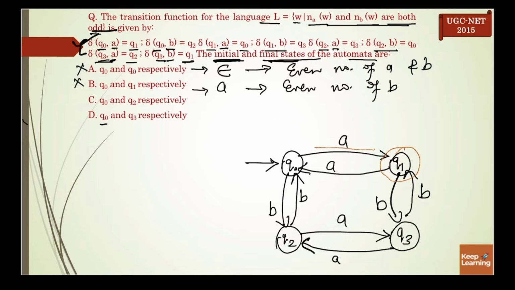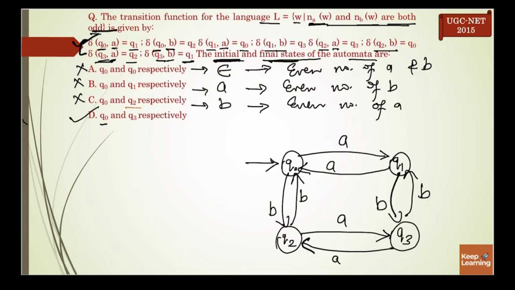So that's why Q1 can't be our final state. Next, Q2 is our final state. In that case it can accept single B. Single B it can accept, it means even number of A, but A should be odd. So that's why C can't be the correct answer.